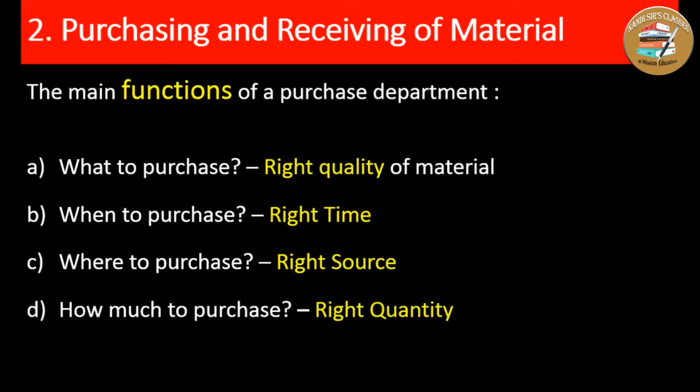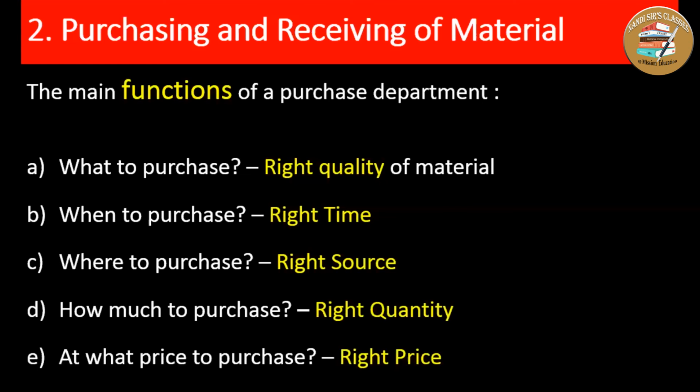Next is how much to purchase. When the purchase department initiates purchasing, they should ensure the right quantity of material is purchased. And how much should be the right quantity, that is to be decided. Later on we'll discuss how to ensure the right quantity of material. So this is another function of the purchase department.